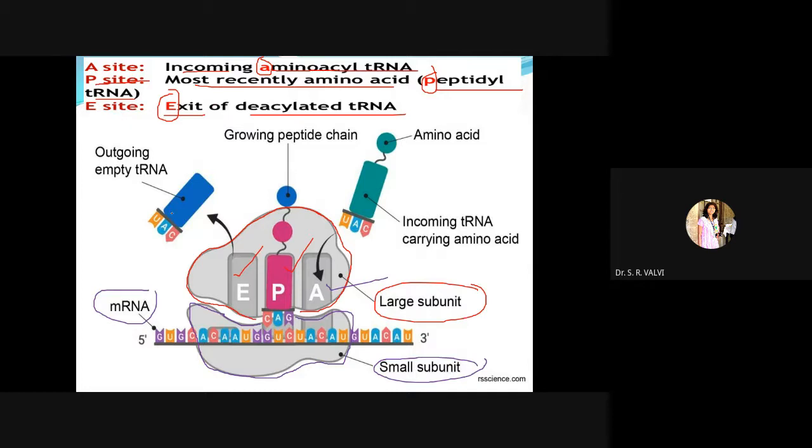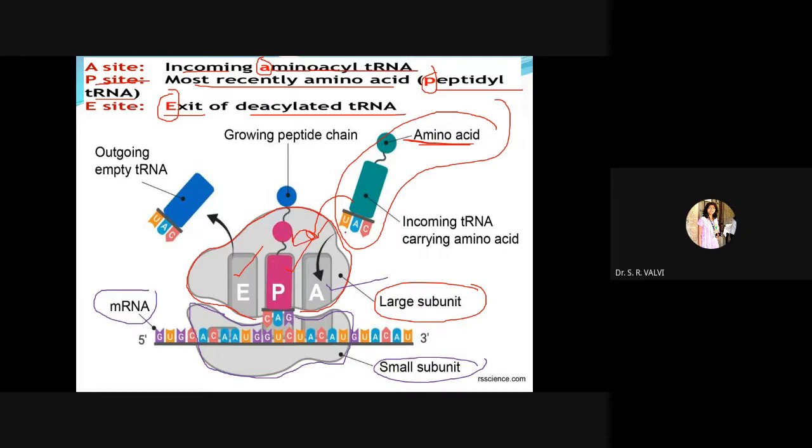Hence it is called the E site. Here you can also see the particular tRNA which is coming and carries the amino acid with it. It arrives at the A site and then moves to the P site.